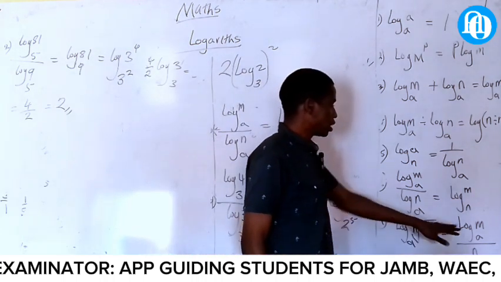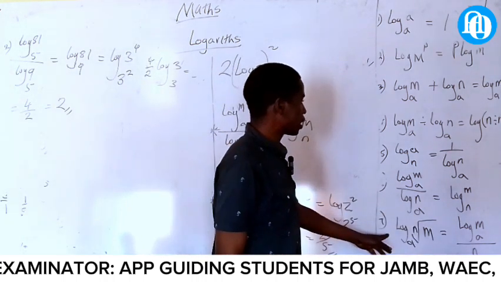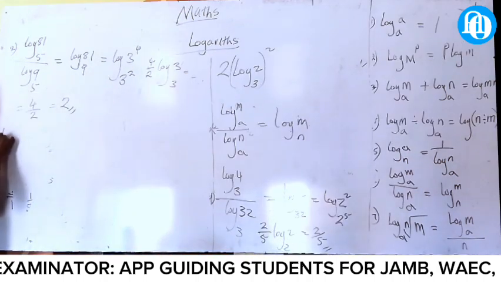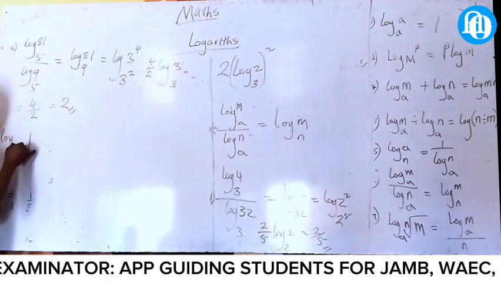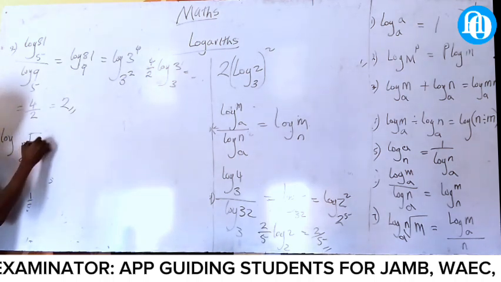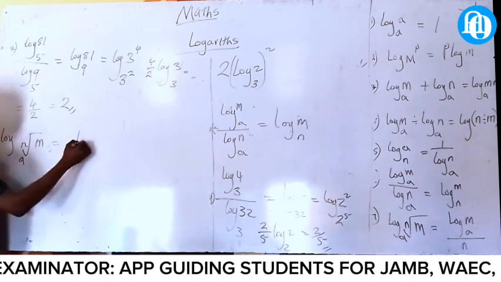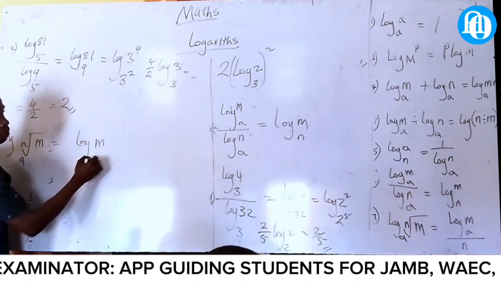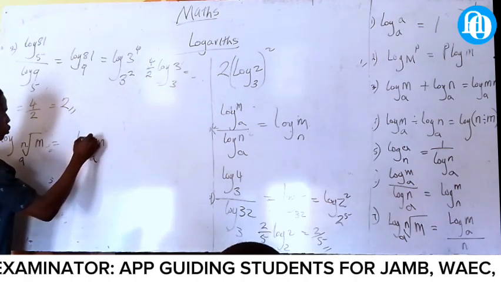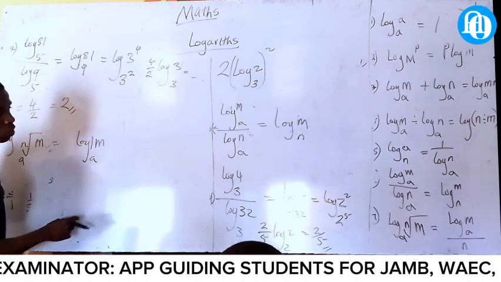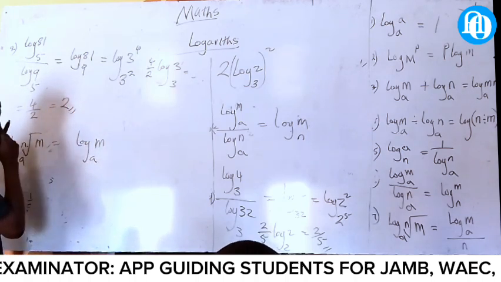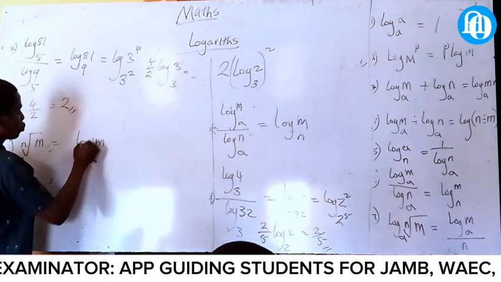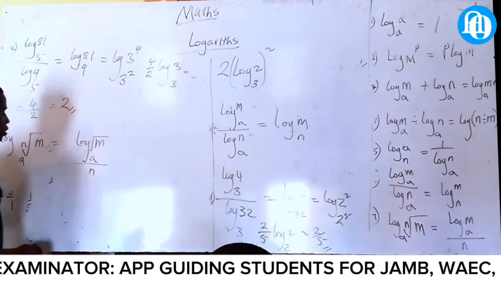Then move to the last one. I think it's the last one. Yes or no? Log of A base N, and N. This one will now be log what? Log A, M, like what? All over root what? All over N.